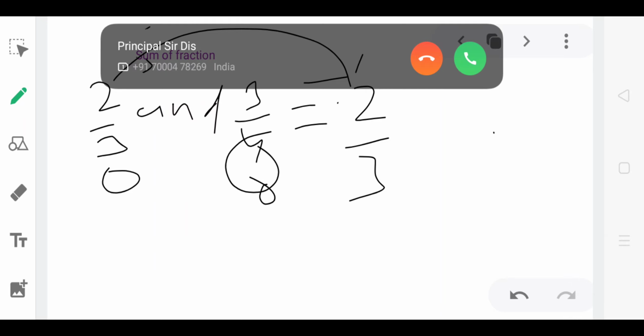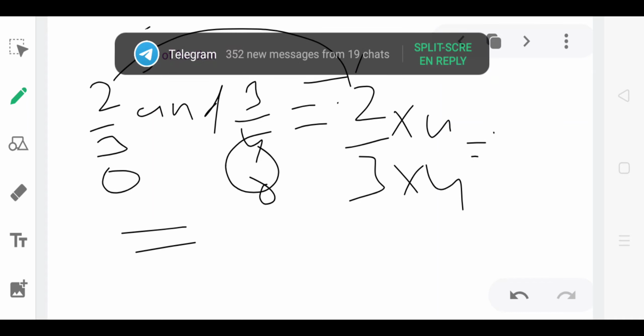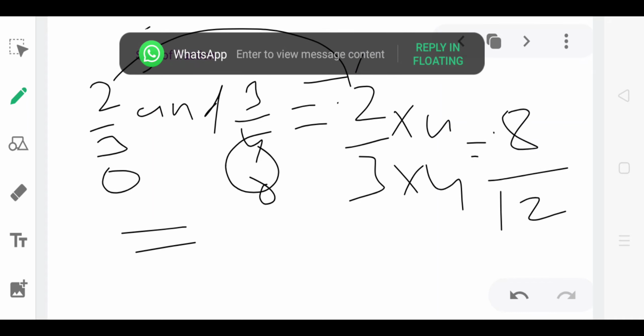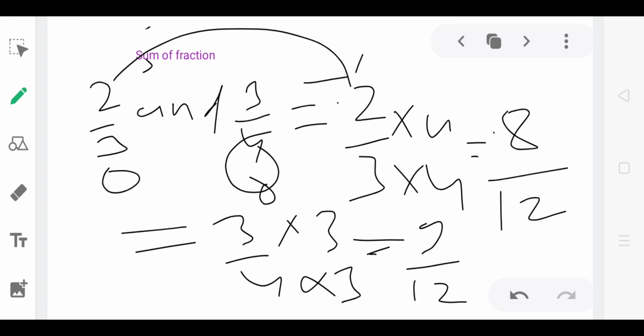Then your answer is 2 by 3 into 4 and into 4. Then 2 fours are 8 and 3 fours are 12, 8 by 12. And next one is 3 by 4 multiplied by 3 and by 3. Then your answer is 3 nines are 9... 3 threes are 9 and 4 threes are 12, 9 by 12 and 8 by 12.